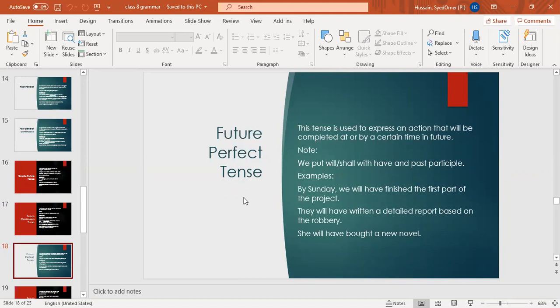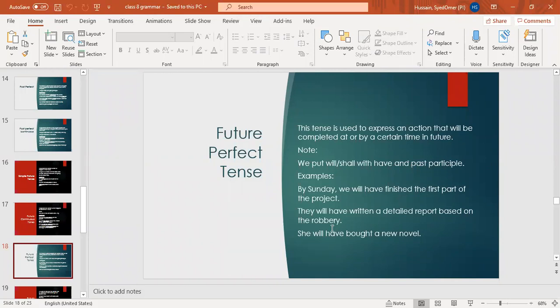Future perfect indicates our action which will be completed in the future at a certain date, okay, at a certain time. This tense is used to express an action that will be completed at or by a certain time in future. We put will, shall with have and past participle. Past participle, the third form of verb. Present participle, first form of verb with ing. Base verb, first form of verb.